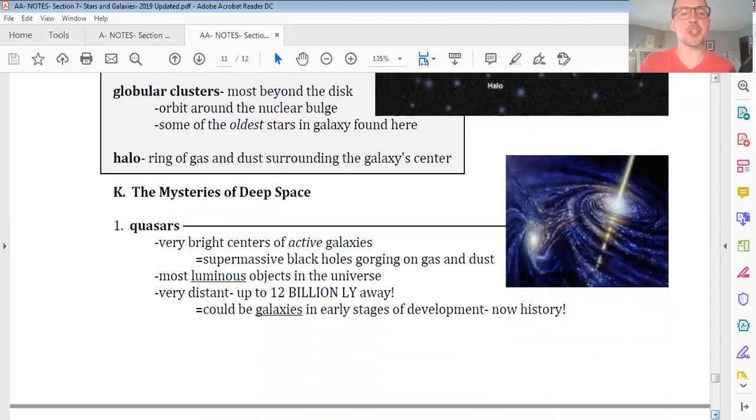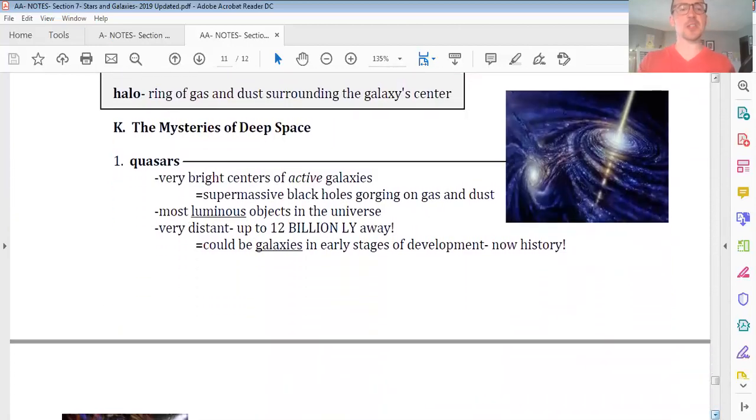So finally, some mysteries of deep space. The first thing we're going to talk about before I ask some more questions are quasars. These are objects that even today are somewhat of a mystery to astronomers. We know they are incredibly bright. They almost look like distant bright stars, but they have a tremendous amount of mass to them. They have as much mass as an entire galaxy would have. Further, they are some of the most distant objects we can see. Some of these quasars, everybody, have been spotted about 12 billion light years away.